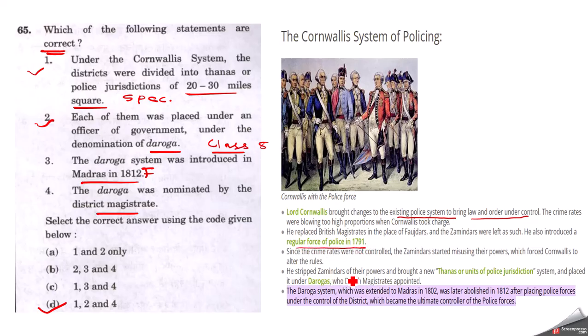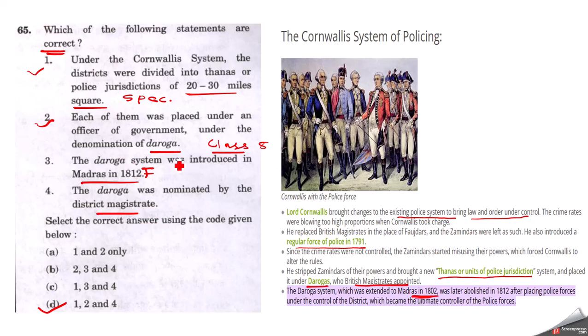He stripped Zamindars of their power and placed it under Darogas. That is what the second statement says, whom British magistrates appointed. Now even the fourth statement says that the British magistrates appointed or nominated the Daroga, a system which was extended to Madras in 1802.